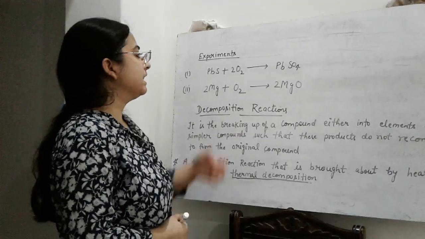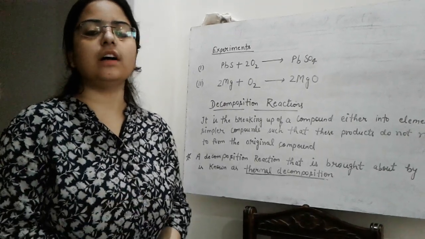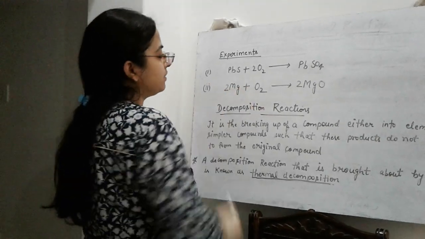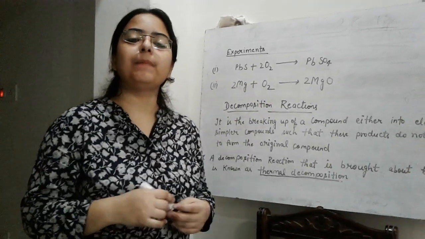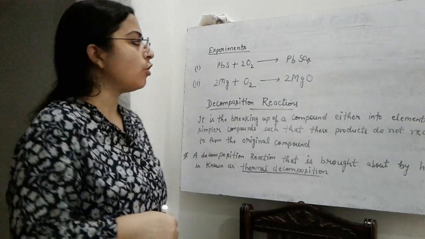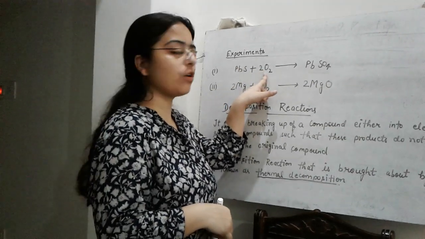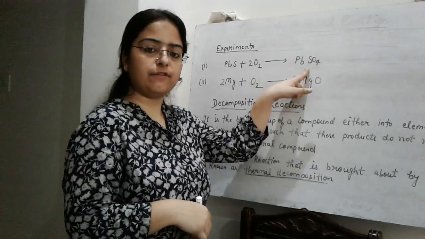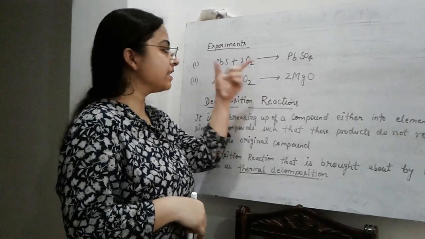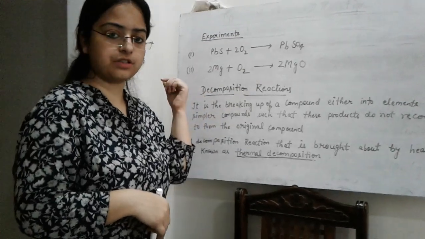So now there are some experiments which can be performed to observe the direct combination reaction. Let's see the first reaction. Suppose we have taken some black colored lead sulfide in a test tube and we will heat it. On heating, this black colored lead sulfide will react with oxygen to form lead sulfate. So here one compound and an element are combining to form a new product. This is an example of a combination reaction again.